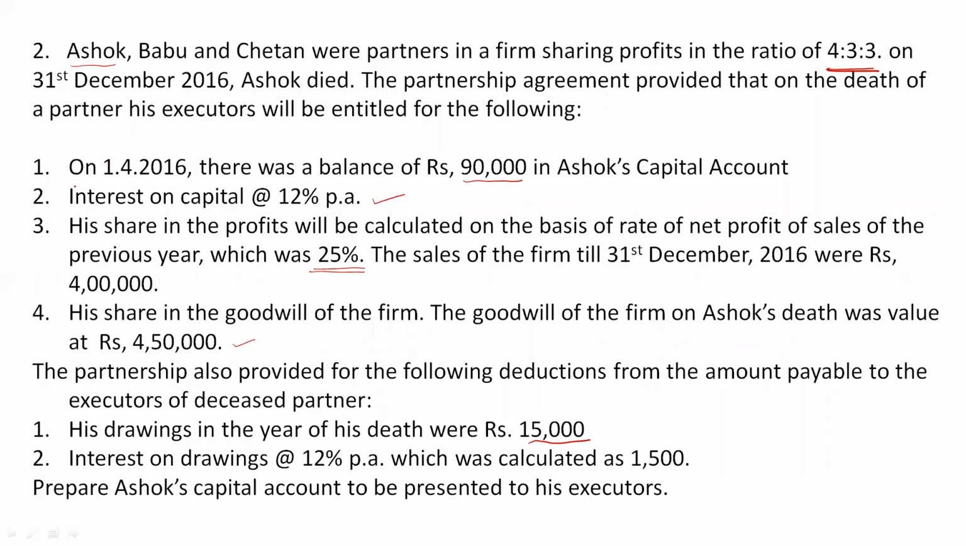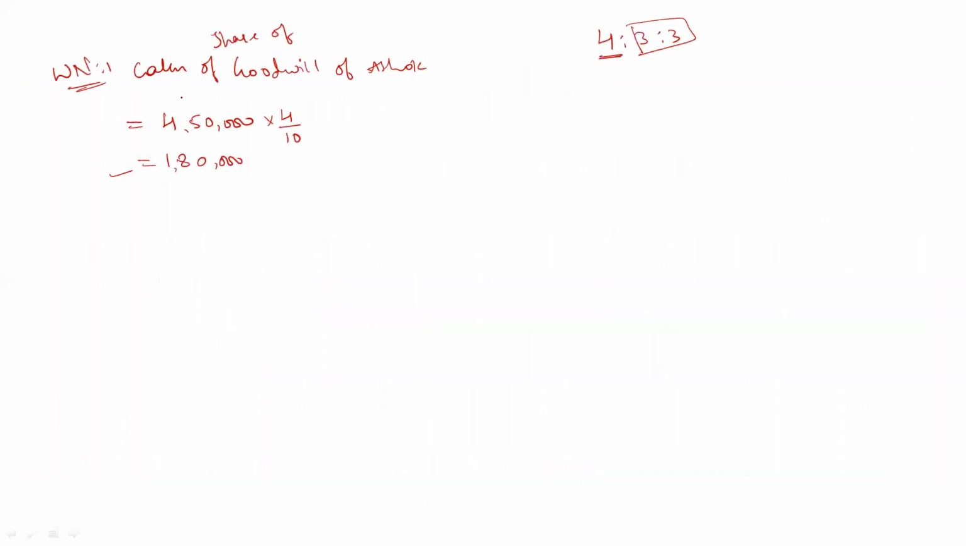First adjustment is related to capital, which is already taken, right? Then second adjustment is interest on capital. It has to be provided at 12% per annum. Again, here the dates will be very important. The date of death is very important: 31st December 2016. So we have to do a working note again. Working note number 2. Calculation of